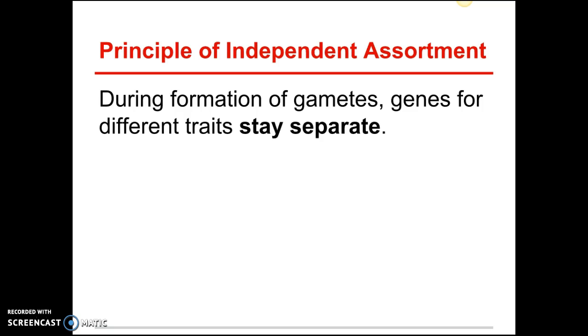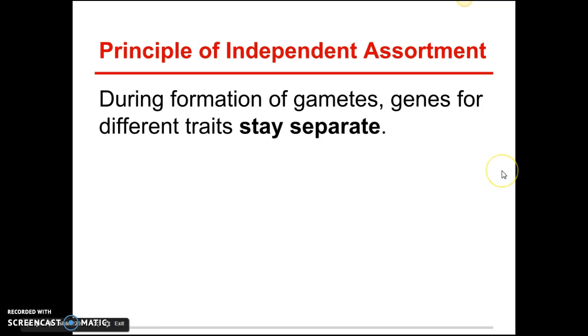So if you have blue eyes, but your parents had brown eyes, that means you most likely have a gene for blue eyes and a gene for brown eyes. Don't worry about what color your eyes are yet. We'll talk about that second semester. But when you make those gametes, when you are creating those sperm and egg cells, some of them will get the blue eye gene, some will get the brown eye gene, and it's not attached to anything else. So they stay separate from each other, and they stay separate from your other traits.